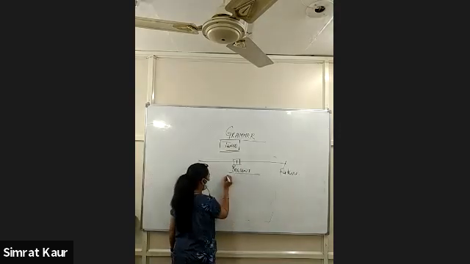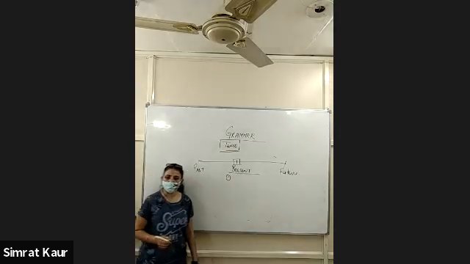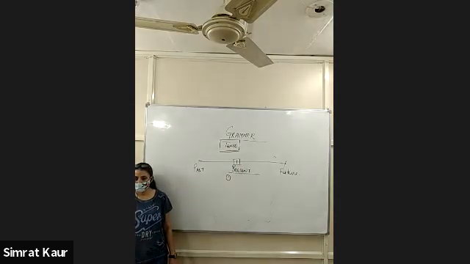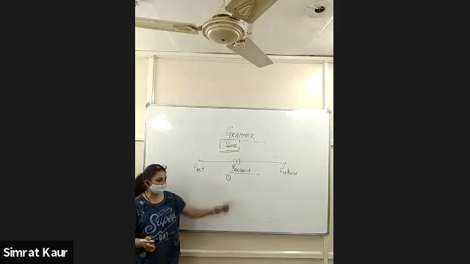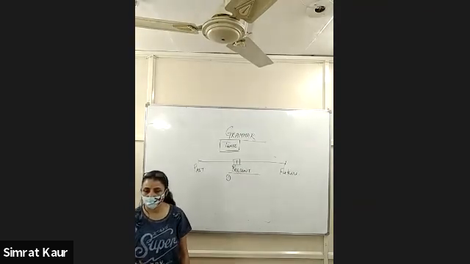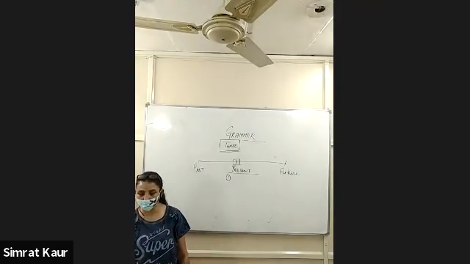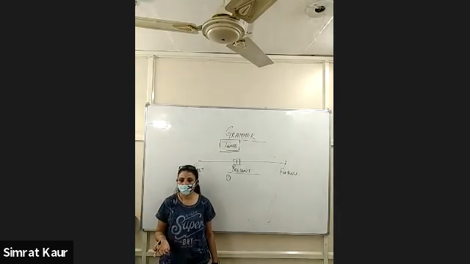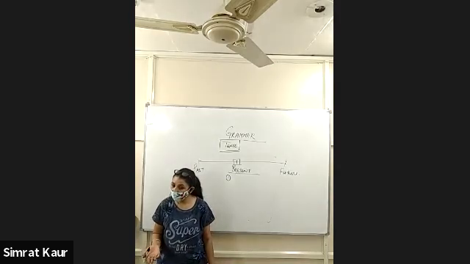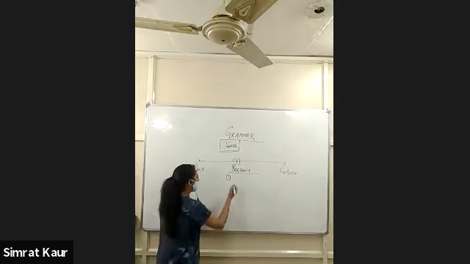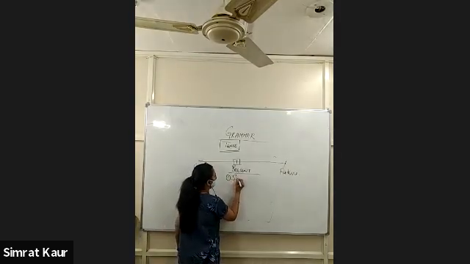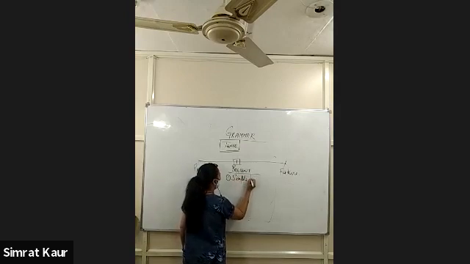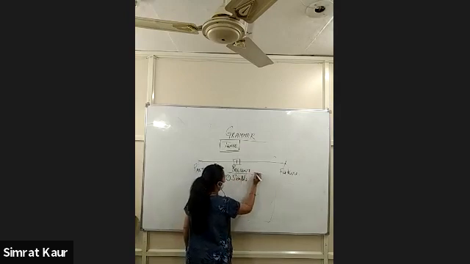Okay, Rohan, first type of present tense. There are 4 types of present tense. Which is the first type? Simple present tense.